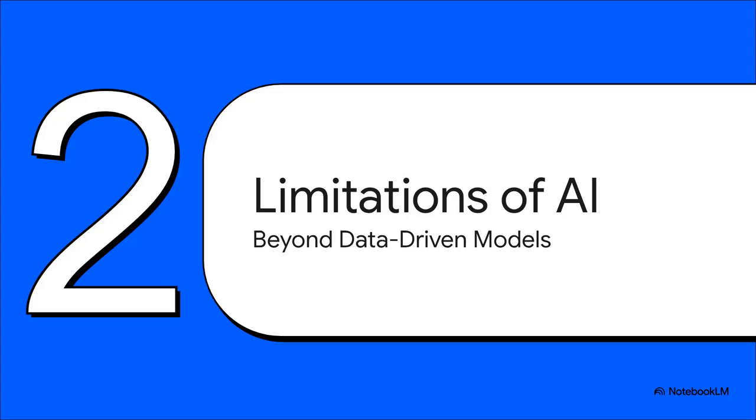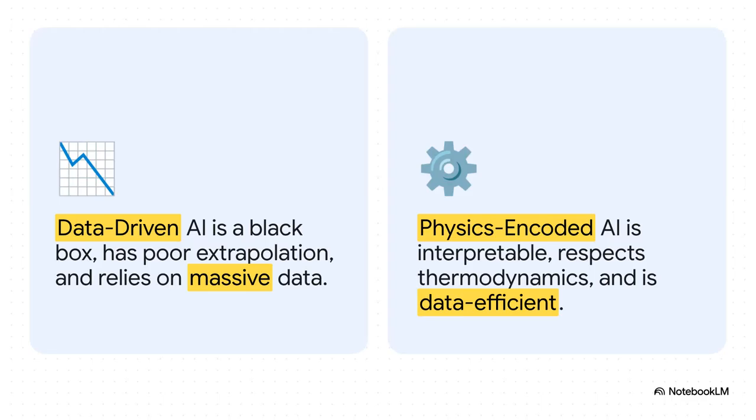Part 2. Limitations of standard AI. To bypass this intense computational cost, engineers have naturally turned to data-driven machine learning as a potential alternative. Let's objectively contrast the two approaches here. Standard data-driven AI models, like your conventional recurrent neural networks or transformers, suffer from heavy data dependence and limited interpretability. It's the classic black box problem.